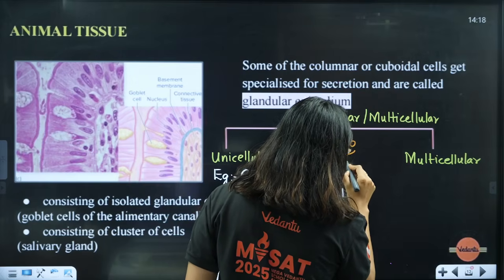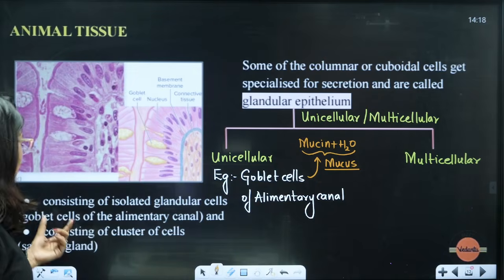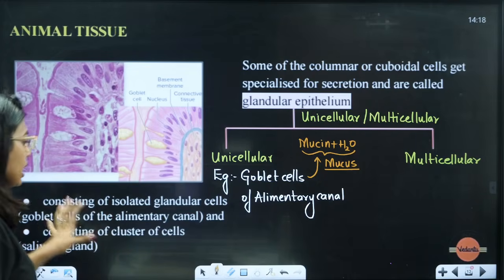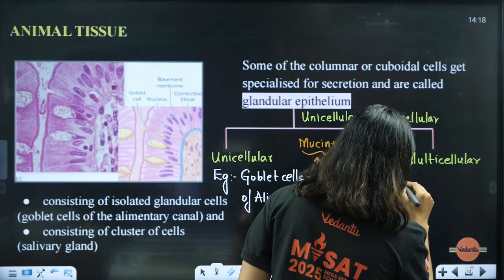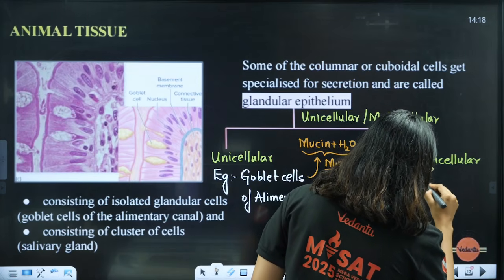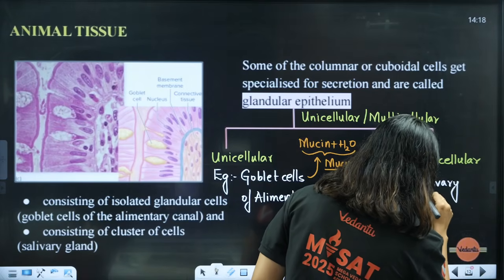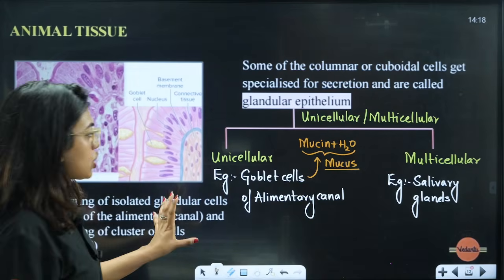So goblet cells of the alimentary canal, here you can see, consist of isolated glandular cells. Next one, the multicellular example, the salivary glands, because salivary glands have multiple cells, they are multicellular. Next is salivary glands. Clear? Salivary glands. So this is the example.